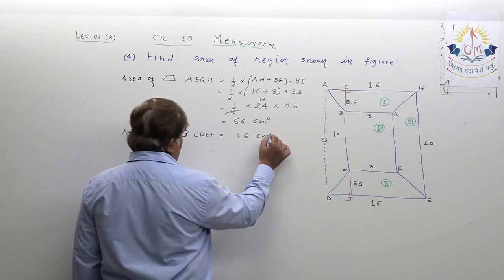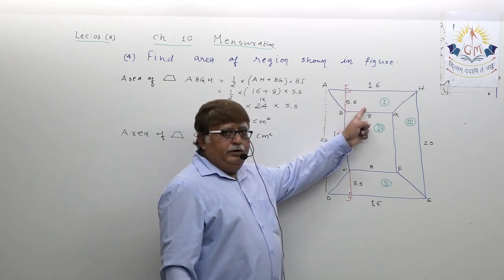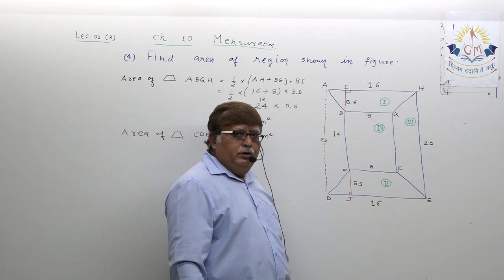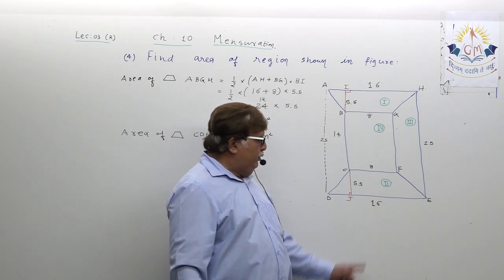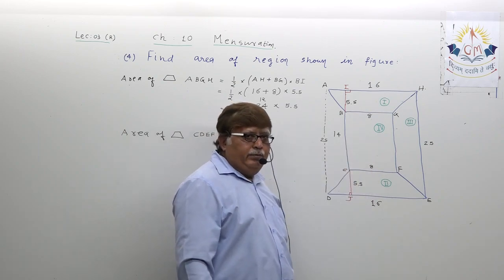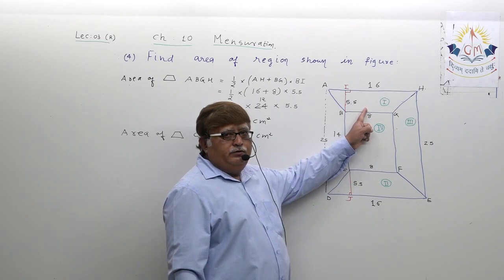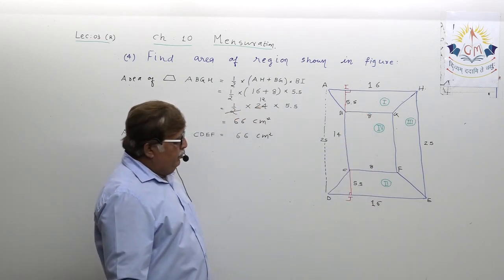We do not have to find, because both region 1 and region 2 are actually trapezium involving same parameters. So if you have found the area of region 1, it is equal to area of region 2.